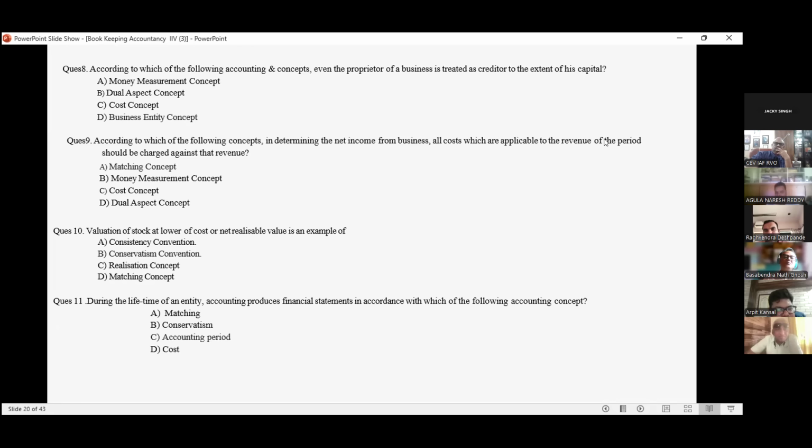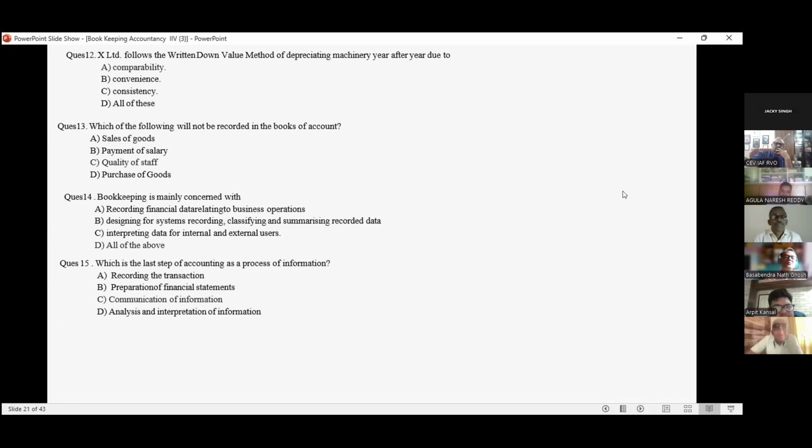During the lifetime of an entity, accounting produces financial statements in accordance with which of the following accounting concepts? Accounting period. X Limited follows the written down value method of depreciating machinery year after year due to consistency. Not compatibility, consistency. Year after year, we have to follow.